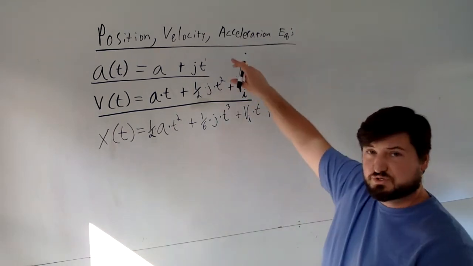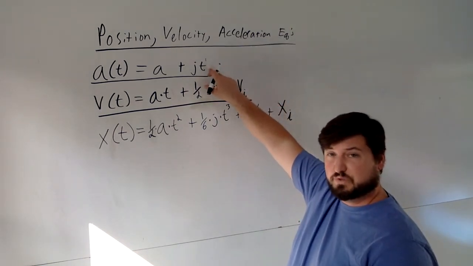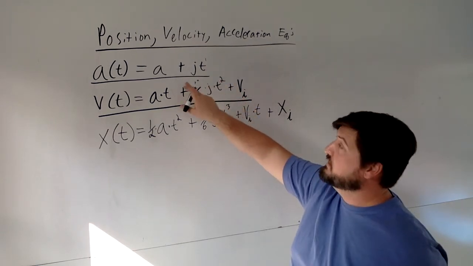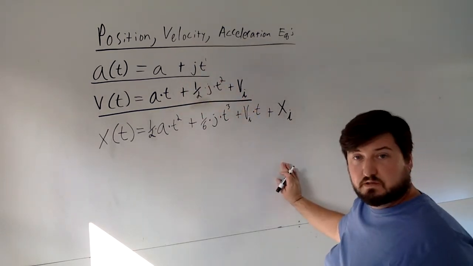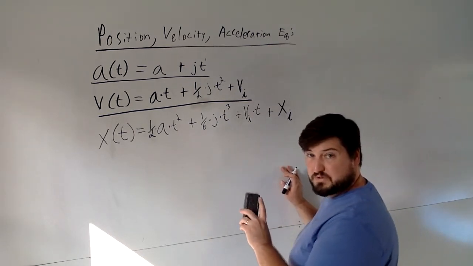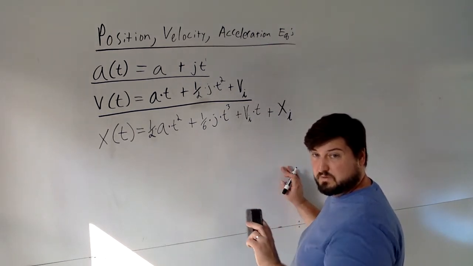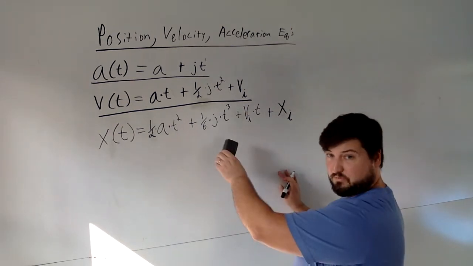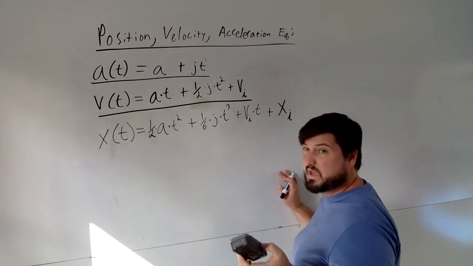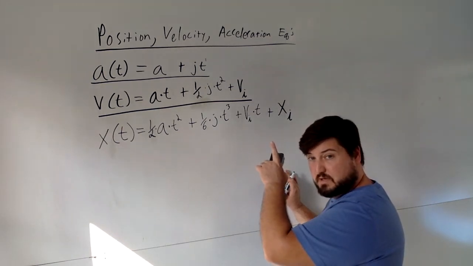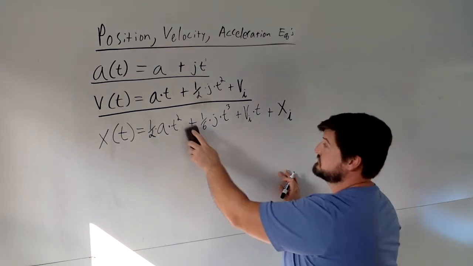So if you include jerk, or the change in acceleration, in your equation, which we don't always have to worry about, but if you do, then you get these different equations. The equations we're actually going to look at, we don't really worry about jerk most of the time. So before I do anything else, I'm going to show you the equations we actually use all the time, okay? I'm going to get rid of jerk out of here because most of the time we have a constant acceleration. But in case you need it, don't forget this, okay? So you might want to write that down in your notes.